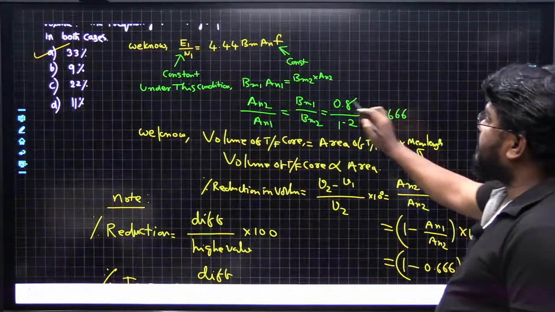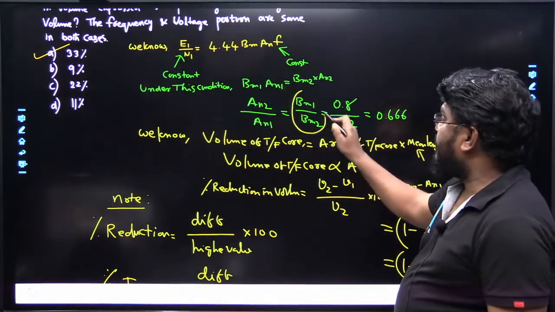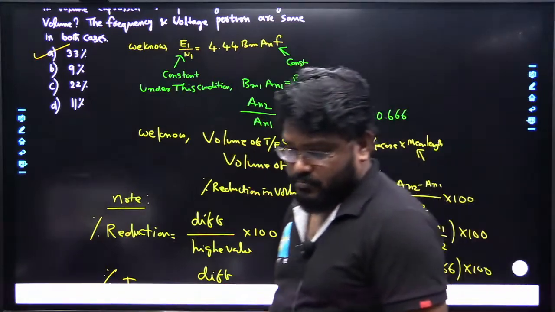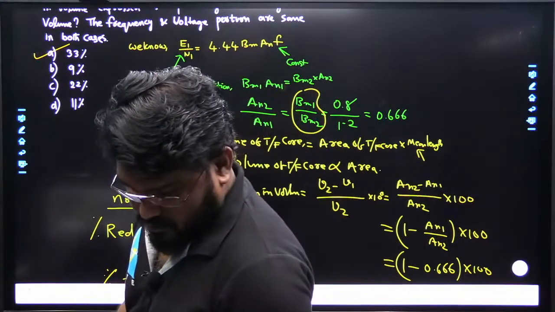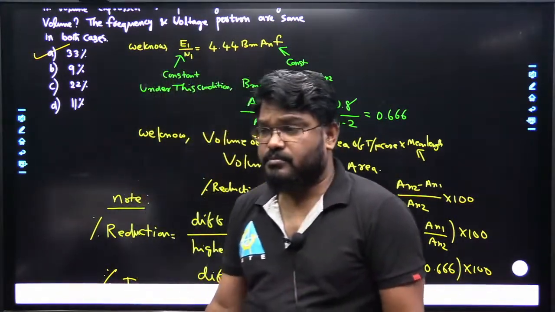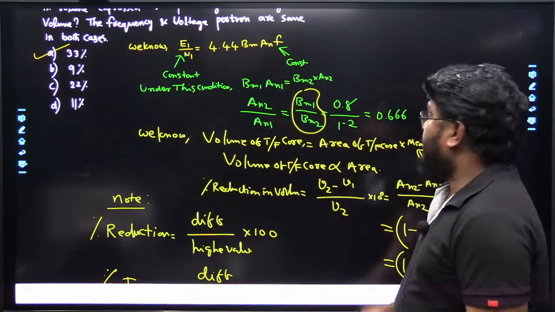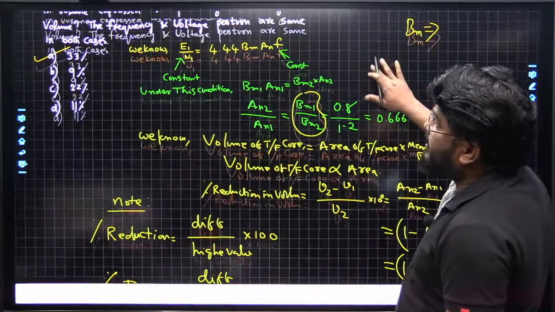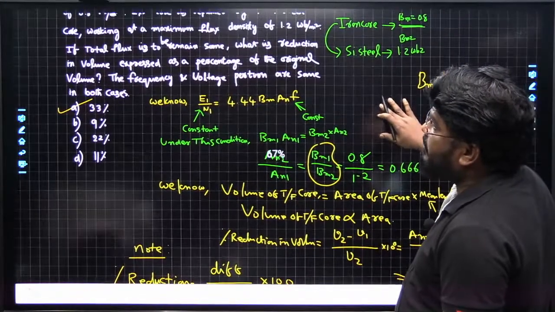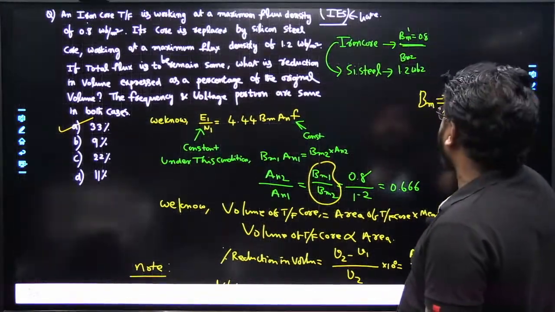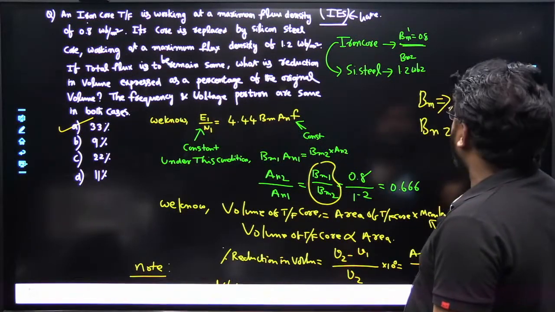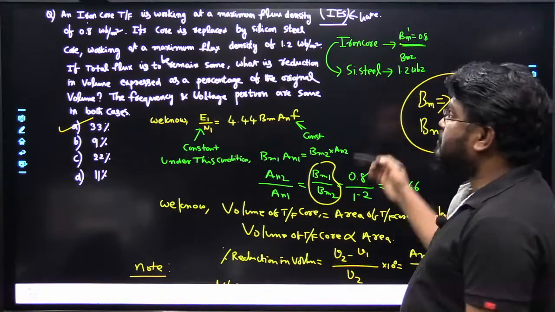Suppose we compare here B maximum 1 and B maximum 2 also. Okay, very good. So in the initial case, B maximum 1 is equal to, what is the initial value here? This one is initially 0.8. So now B maximum 2 is equal to 1.2. So with respect to this also we can answer.